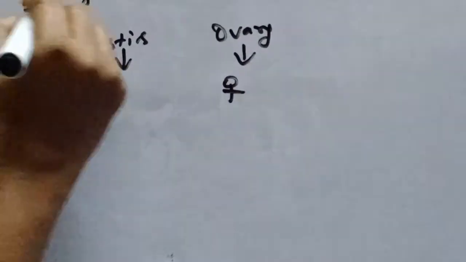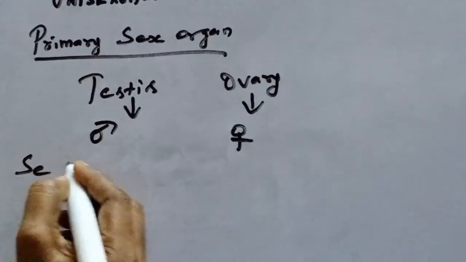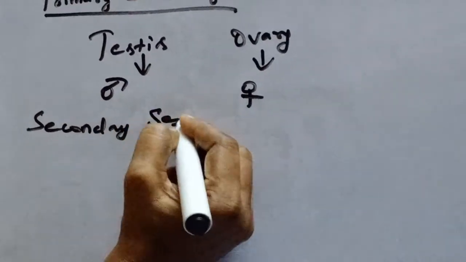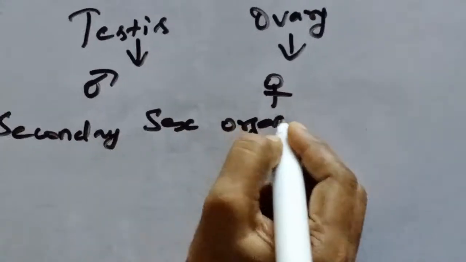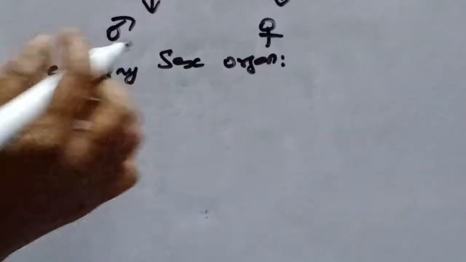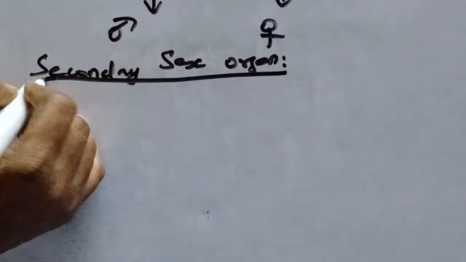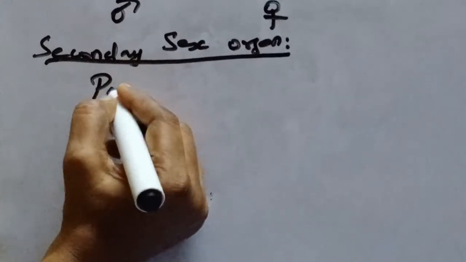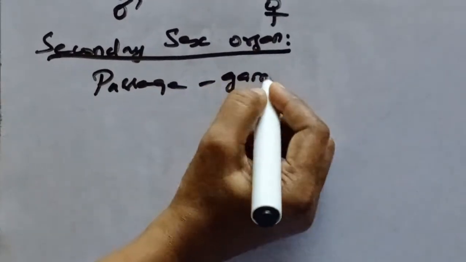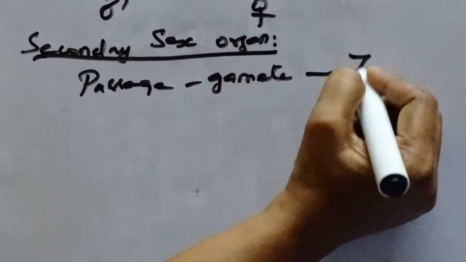The next one is secondary sex organs. What is the function of secondary sex organs? The secondary sex organs act as a passage for gametes and also help in fusion.